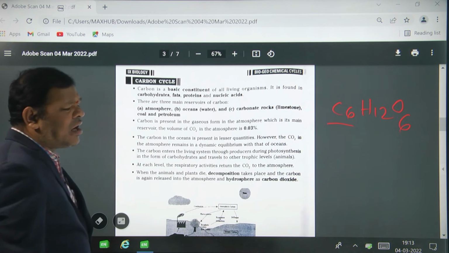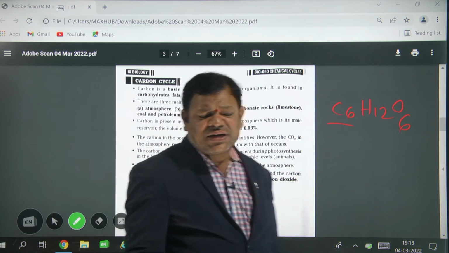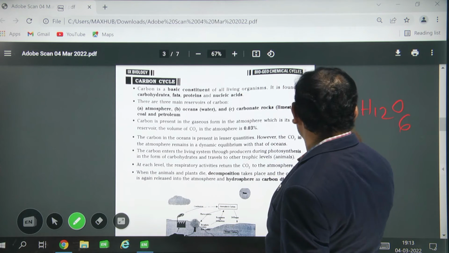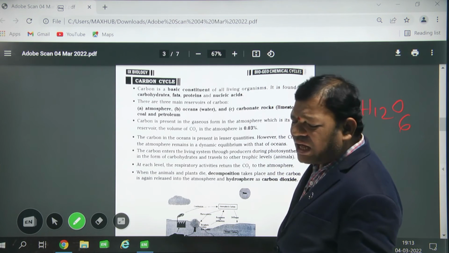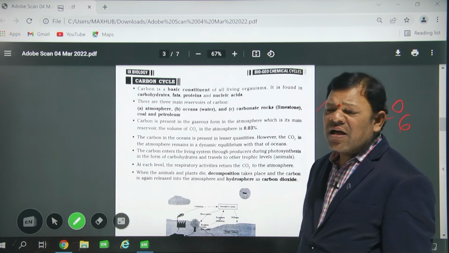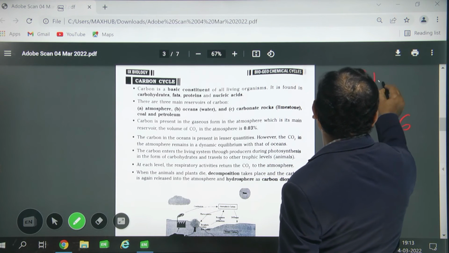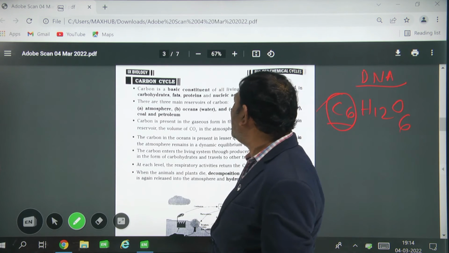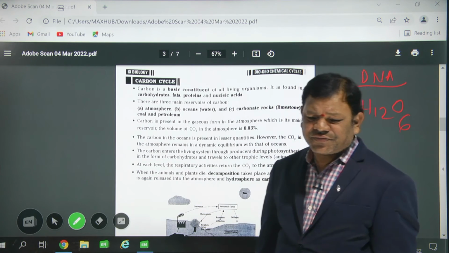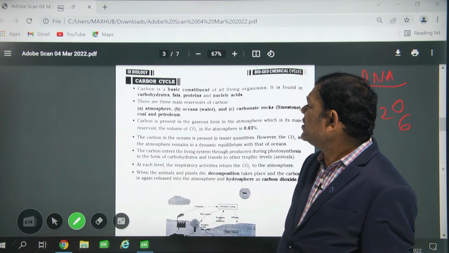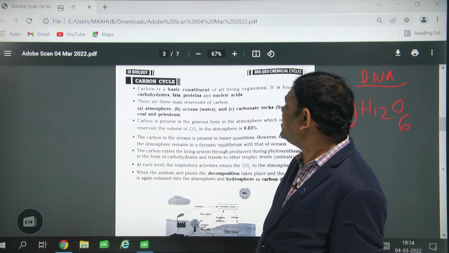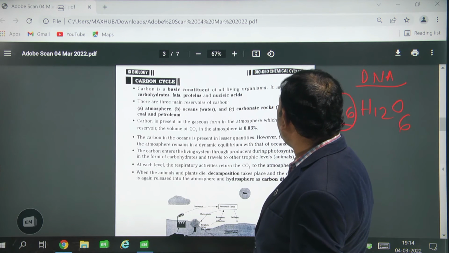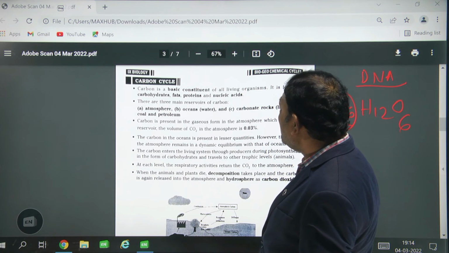So especially in our day-to-day life, in nutrients like carbohydrates, proteins and fats, the major component is carbon. Already we told in the nitrogen cycle that nitrogen is a component of DNA and RNA. Here also, in the nucleic acid, the major component is carbon. There are three main reservoirs of carbon. The first one is the atmosphere, the second one is the ocean, and the third one is carbonate rocks, limestone, coal and petroleum.